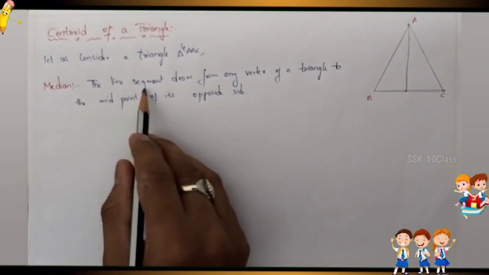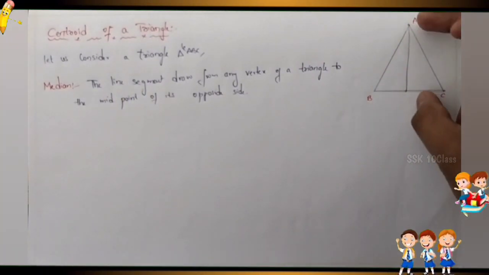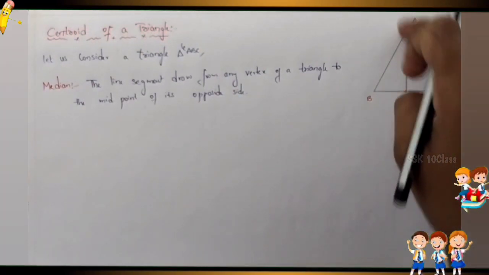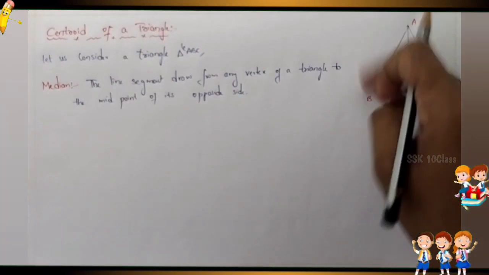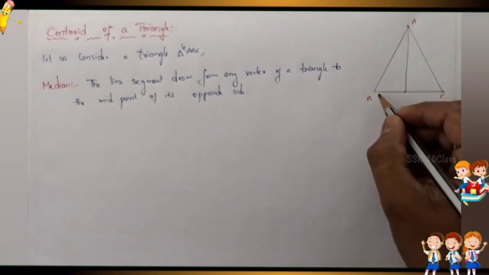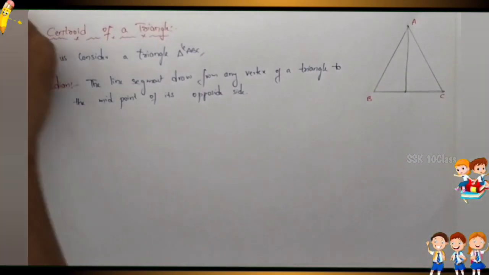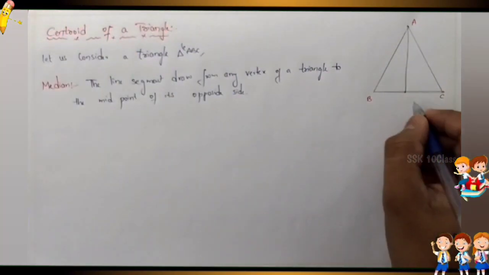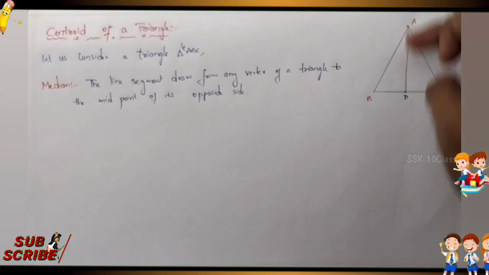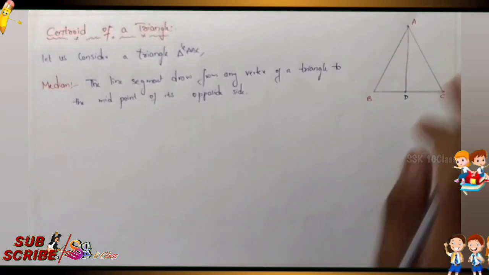See, the line segment drawn, this is the AB. So, this is the line segment drawn from vertex A of a triangle to the midpoint of the opposite side. Same as one more here, for example, this is D, AD. AD is the line segment drawn from any vertex of a triangle to the midpoint of the opposite side.